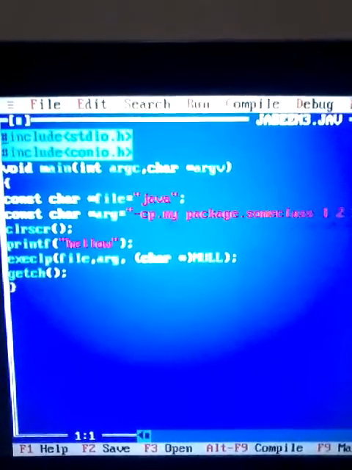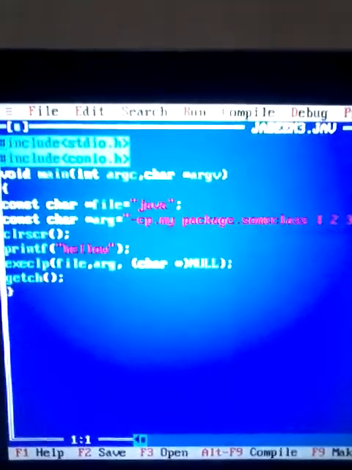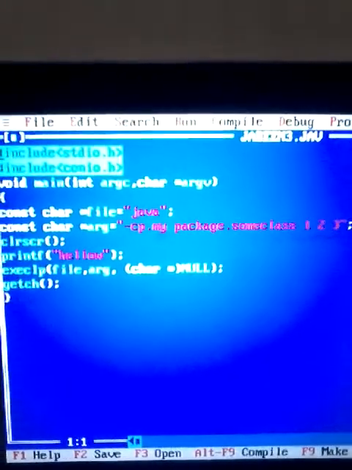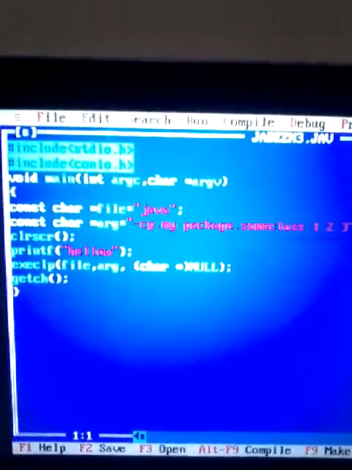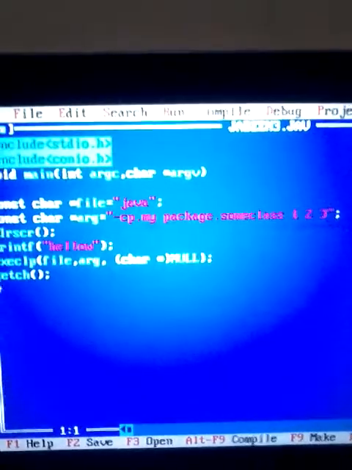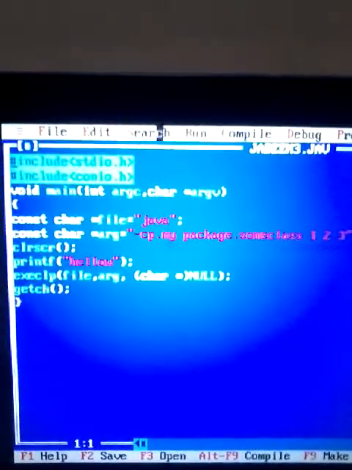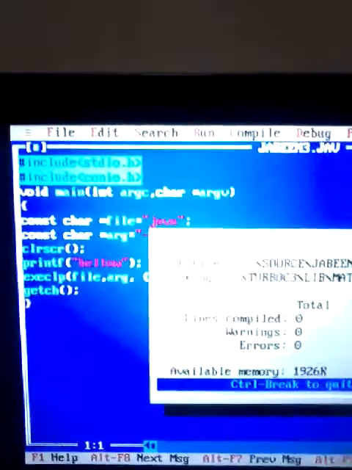Here printf hello is given. Okay, any C program we will give, but the extension is Java here using this code called Jabin Programming Language 2. Okay, now let us execute. This is the output.